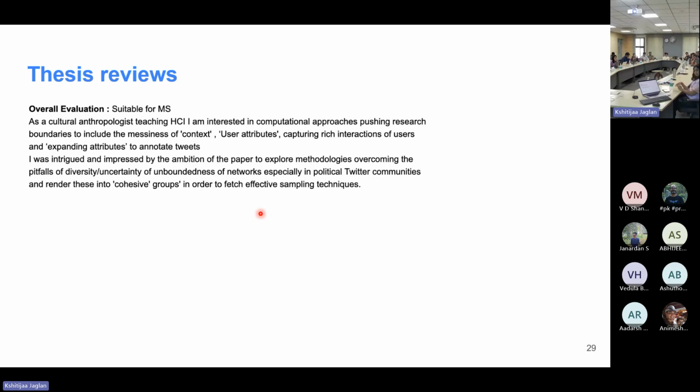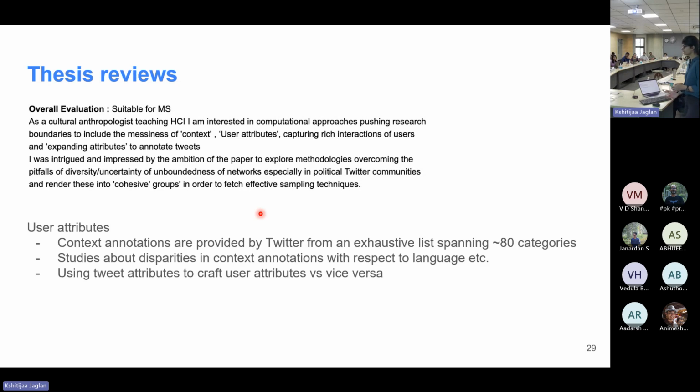So in this case, we are able to work with that limited information, but we don't really have a way of verifying if that is enough or not. So one thing which we can do is to also account for that information itself, that is, how many of their tweets actually have a context annotation. And in this case, we use a tweet attribute, which is the context annotation, to create a user attribute. So the tweet attribute was the topics, and using those, we create a user attribute.